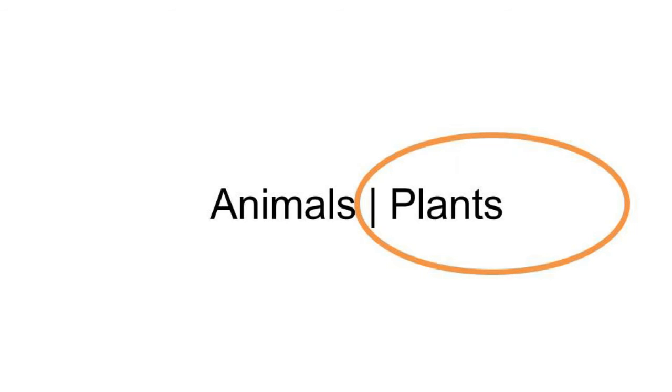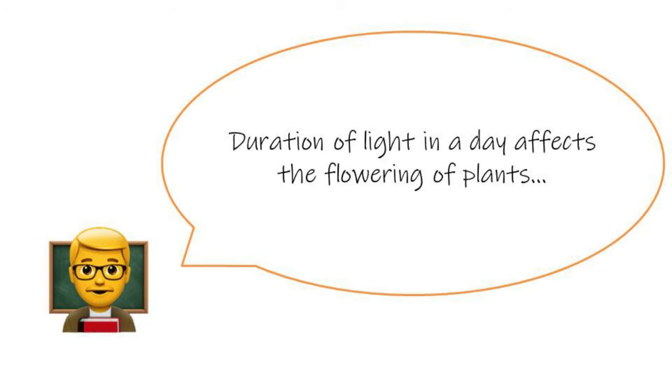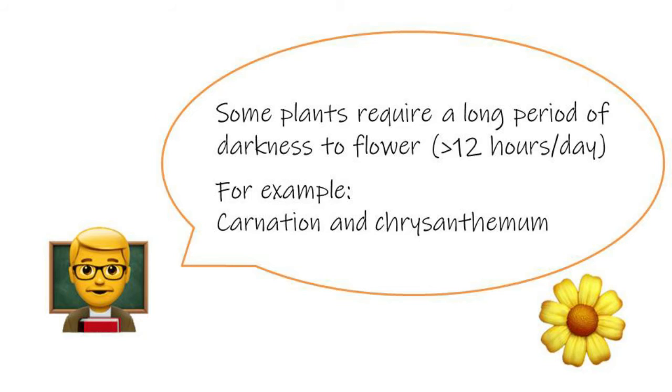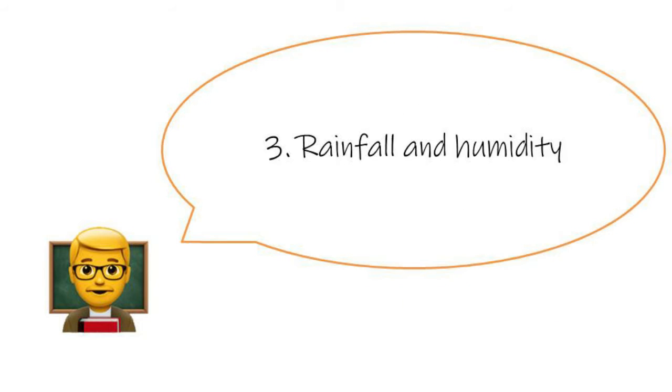Light also affects plants. Light intensity affects the rate of photosynthesis. In general, the rate of photosynthesis increases with increasing light intensity. The duration of light in a day, also known as the day length, affects the flowering of plants. Some plants, for example the carnation and chrysanthemum, require a long period of darkness, more than 12 hours a day, to flower. On the contrary, some plants, for example cotton, rice, and sugar cane, require a short period of darkness to flower.